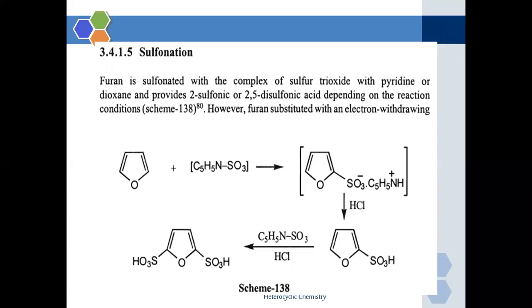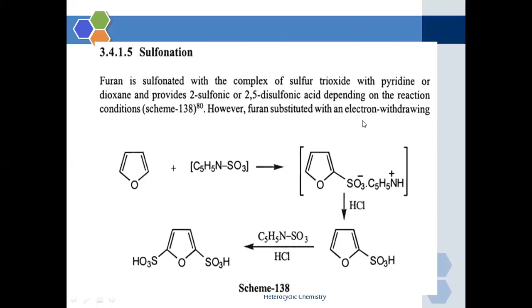So we require pyridine or dioxane as a solvent, which provides the 2-sulfonic acid or 2,5-disulfonic acid, depending upon the reaction condition.